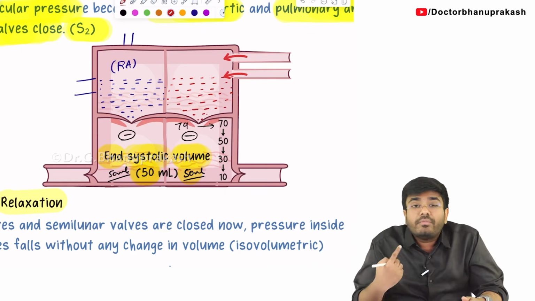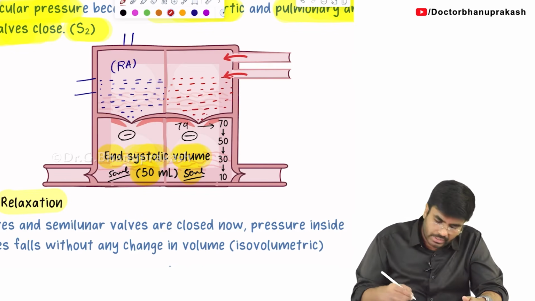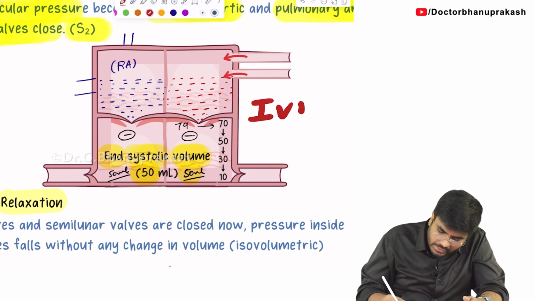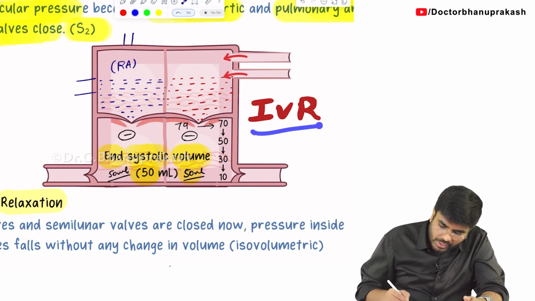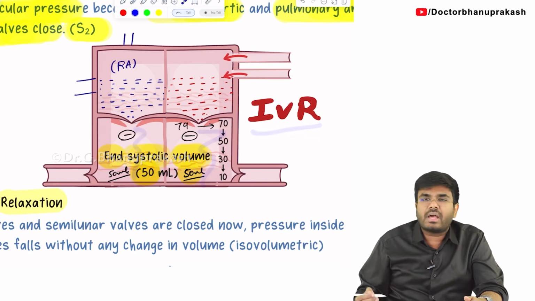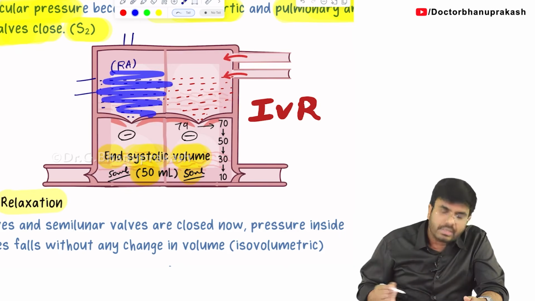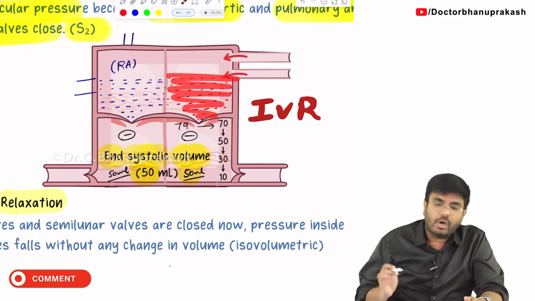So when this filling is happening, when did this filling start? This filling happens during IVR. With big letters I am writing IVR. Very important. During isovolumetric relaxation, yes, the ventricles are relaxing, but at the same time, the right atrium is getting filled with venous blood and the left atrium is getting filled with oxygenated blood.